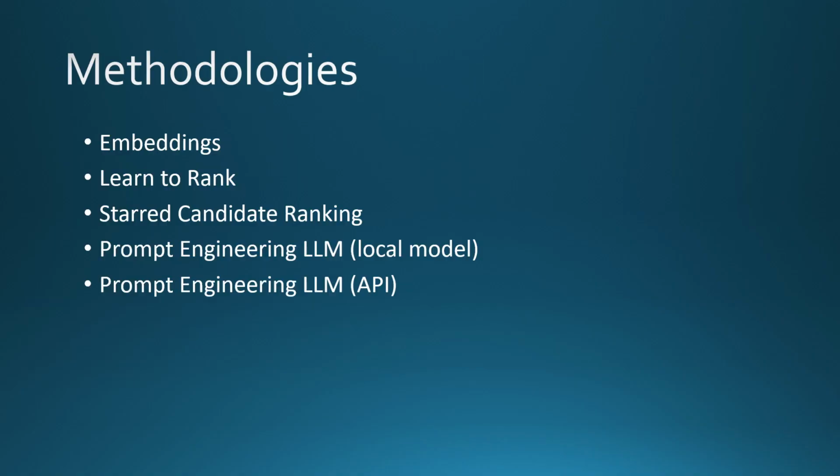We evaluated multiple approaches for our solution to determine the best one based on customer resources and business need. First, we'll look at word embeddings and sentence embeddings as the basis to compare our list of candidates. We'll look at a learn-to-rank model where the system will compare and rank pairs of candidates based on a given top 5 list of candidates. We'll make a starred ranking system. Candidates will be compared to user-inputted or starred candidates. If no starred candidates are selected, the system will only compare to the inputted job title.